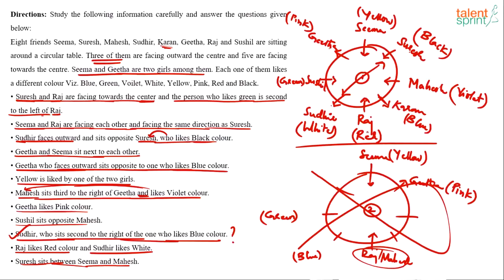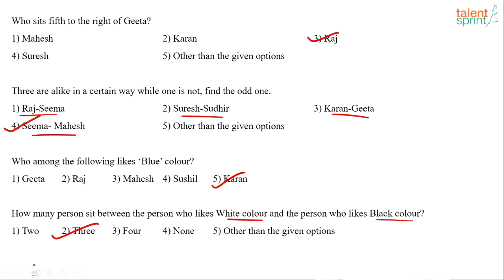For example, let's consider black and red. Between black and red, how many persons are there? Now, if you go in the anti-clockwise direction from red, there are only 2 persons, Karan and Mahesh. But when you go in the clockwise direction, there are 1, 2, 3, 4 persons. Because black and white were opposite, we got the same answer. 3, either way. But then there can be 2 answers possible. So you should say cannot be determined. Strictly speaking, you should say cannot be determined when they are not opposite each other.